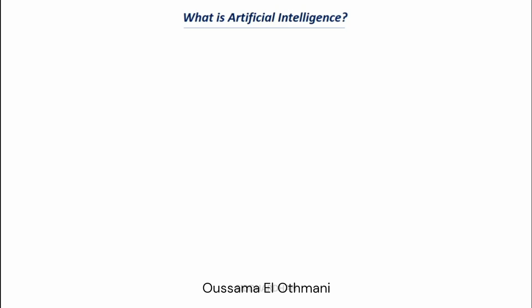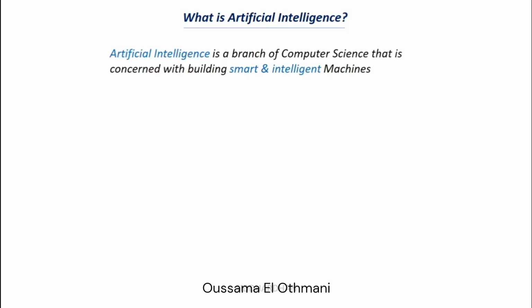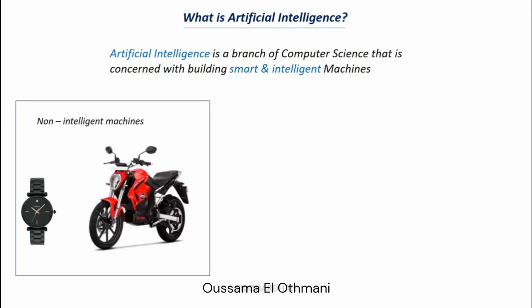So what is artificial intelligence? Artificial intelligence is a branch of computer science that is concerned with building smart and intelligent machines. What do intelligent machines mean and what do non-intelligent machines mean? Let's try to understand this with some examples. Examples of non-intelligent machines can be a watch or a bike, because these machines cannot think. They cannot make decisions or do new things. They are given a set work and they just do that work repeatedly.